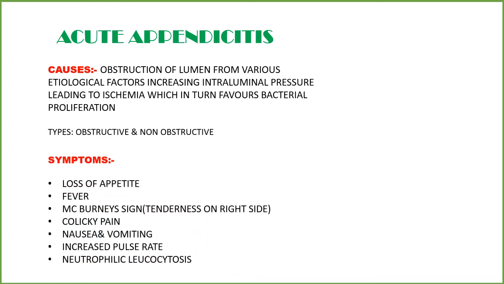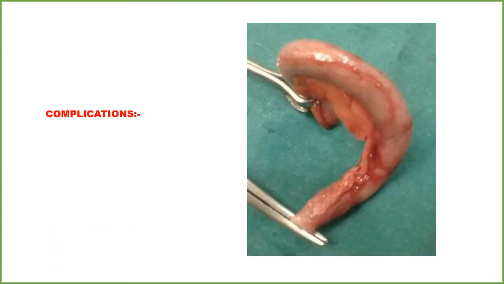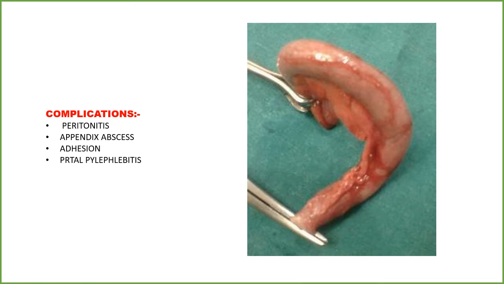Symptoms include loss of appetite, fever, McBurney's sign, which means tenderness on the right side, colicky pain, nausea and vomiting, increased pulse rate, and neutrophilic leukocytosis. The complications of acute appendicitis include peritonitis, appendix abscess, adhesion, portal phlebitis, and mucositis.